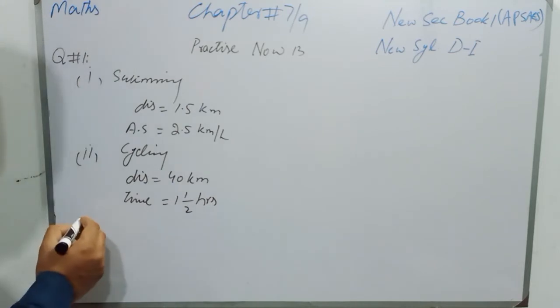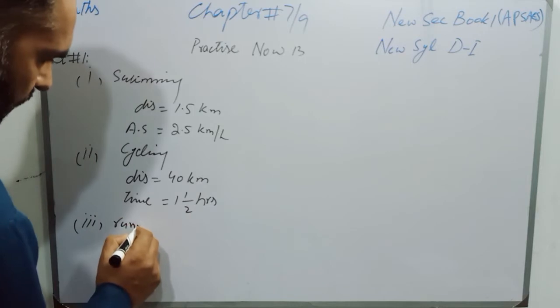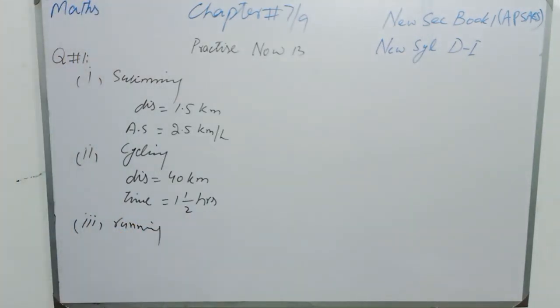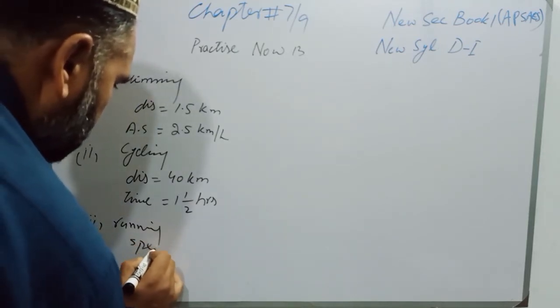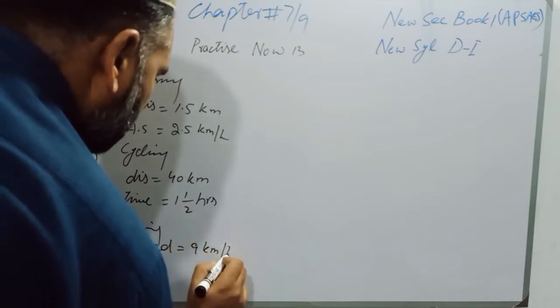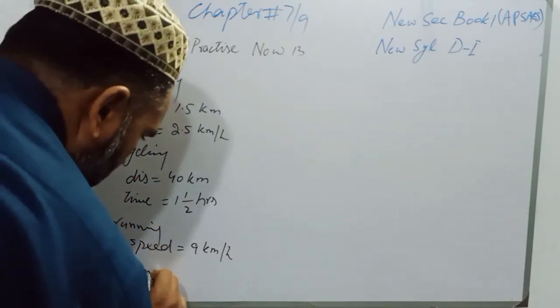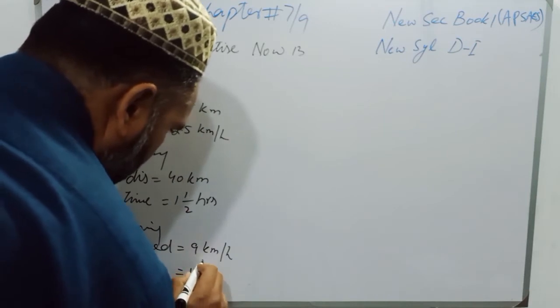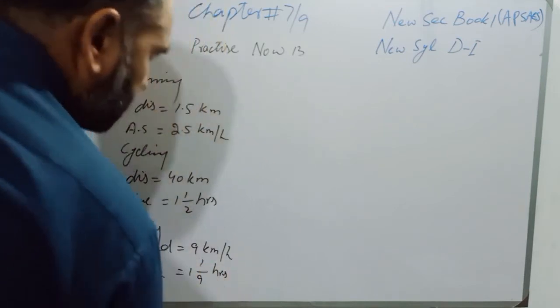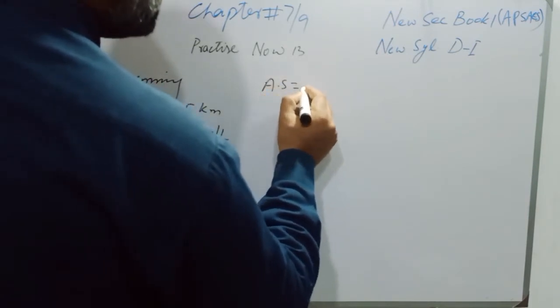And students, number 3, running. He runs 9 km. Average speed is 9 km per hour and time is 1 1/9 hours. And we have to find the average speed for the competition.